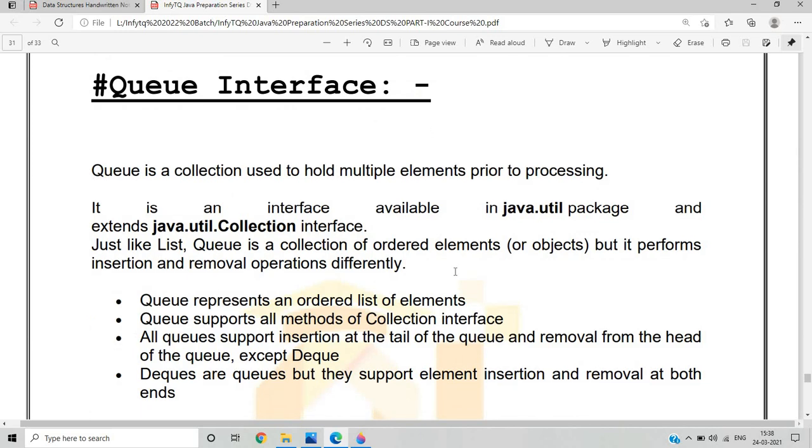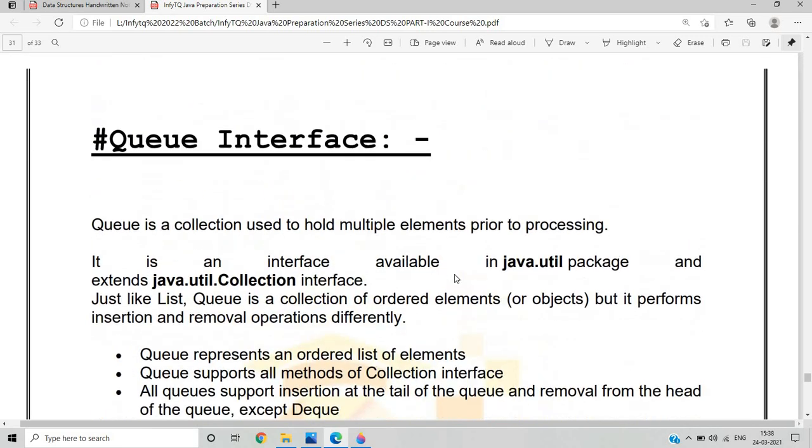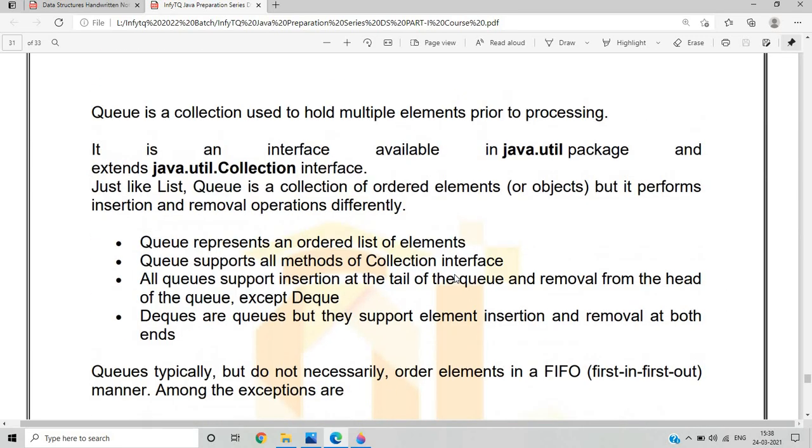Let's move on to the last concept in this video, the Queue interface. A queue is a collection used to hold multiple elements prior to processing. It is an interface. Why do we use a queue? Because it represents an ordered list of elements. Queue supports all methods of the Collection interface, and all queues support insertion at the tail of the queue and removal from the head of the queue, except Deque. Deques are queues, but they support element insertion and removal at both ends.